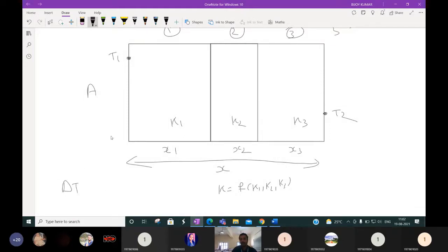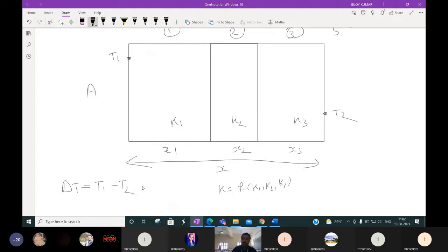Overall temperature difference for the composite wall will be T1 minus T2. If you take the composite wall, meaning a combination of these walls, what is this side temperature? T1. The other side temperature is T2. So the overall temperature difference is T1 minus T2.